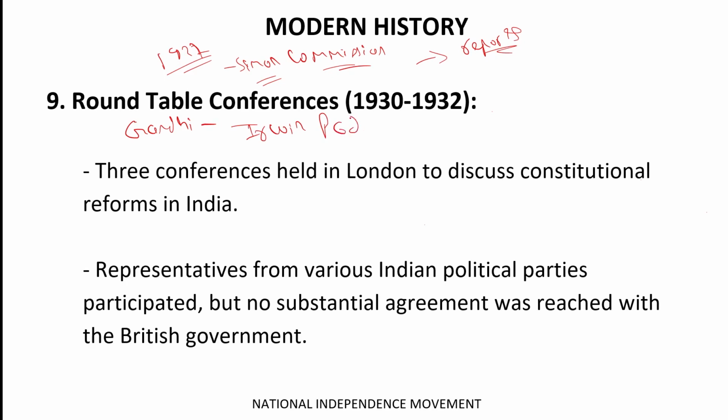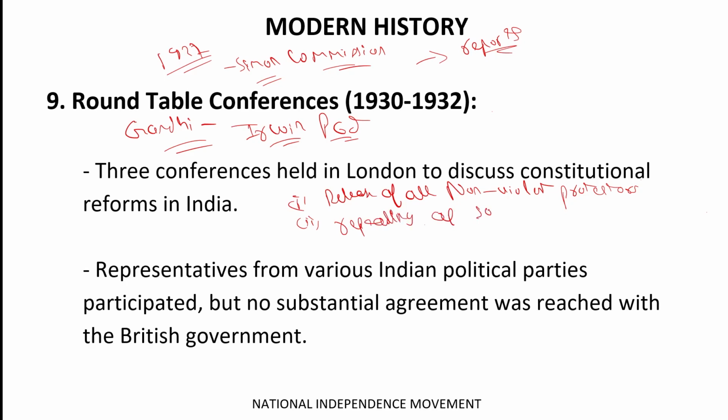Because of the Gandhi-Irwin Pact, there were some agreements. First, release of all non-violent protesters. Second, repealing of the Salt Law.